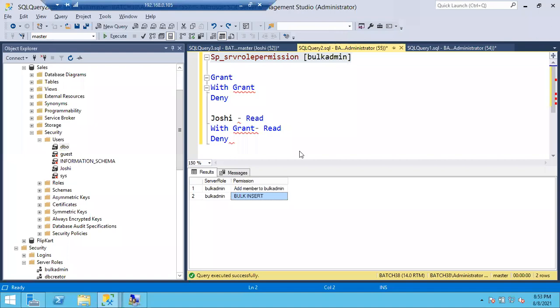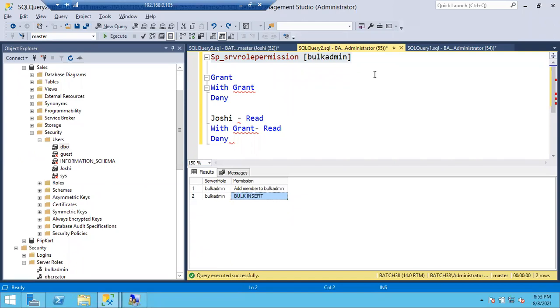So don't get confused here. In the interview they are going to confuse you. They'll keep on asking about logins and users. There is a difference between a login and a user. A login is a server level principal, a user is a database level principal. You can add logins to the server roles, you can add users to the database roles. I'll show you. Don't worry about it.